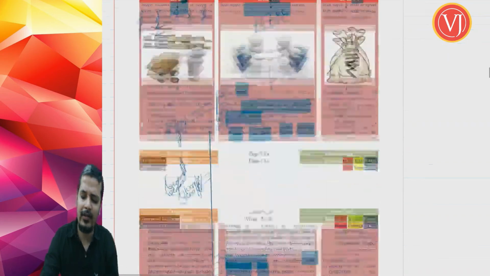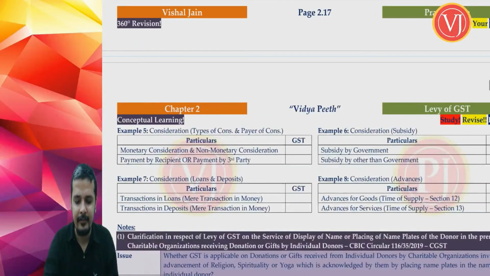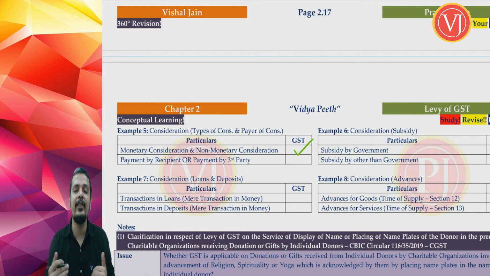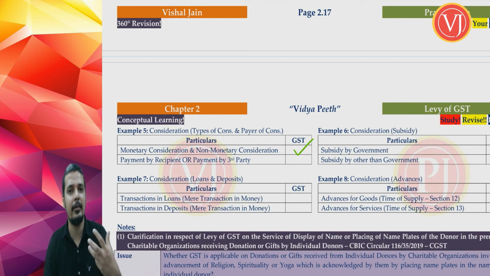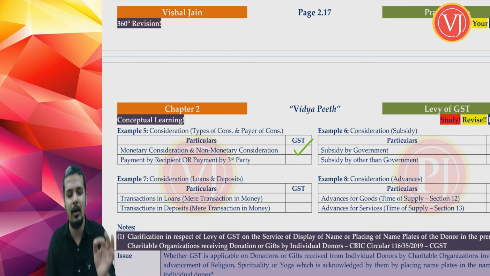Now what is consideration? We can clearly take examples and cover that definition. Consideration can be either monetary consideration or non-monetary consideration. So you can receive consideration either in monetary terms or non-monetary terms. If I am giving you coaching class services say for 10,000 plus GST, it is monetary consideration. And if I am giving you coaching class services in exchange of a new camera, that is non-monetary consideration. So whether it is monetary or non-monetary, it is consideration.